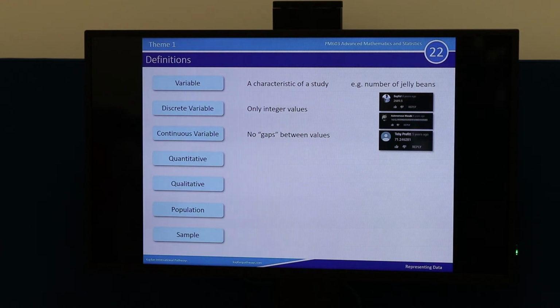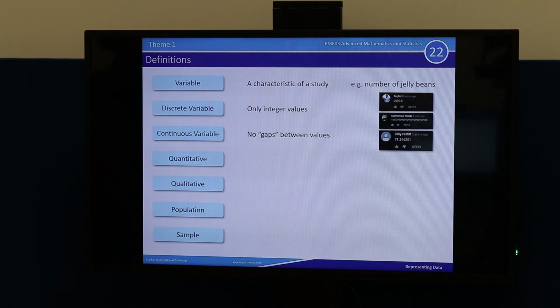Okay, so if you have a look at the data set which I gave you, you can see in some of the cases there are some guesses which just do not make sense. So remember the guesses for the number of jelly beans in the jar. There are some guesses which don't make sense. For example, I've got on the screen 71.246281. Okay, you know that that doesn't make sense. Why? Because the jelly bean can't split, it's a whole one. Exactly.